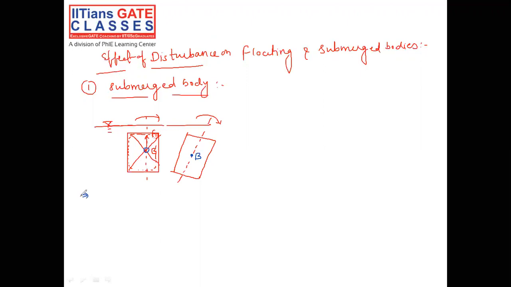That means there is no change in the shape of the displaced volume during the disturbance.